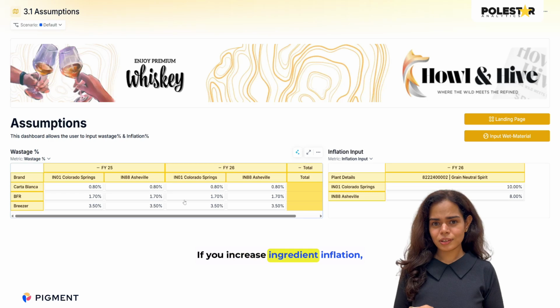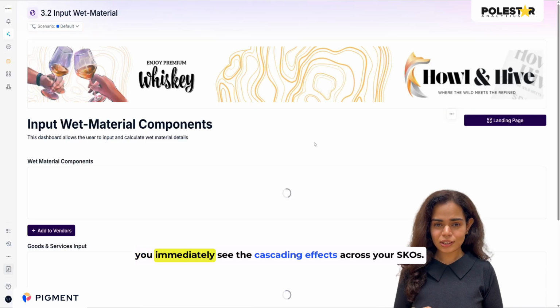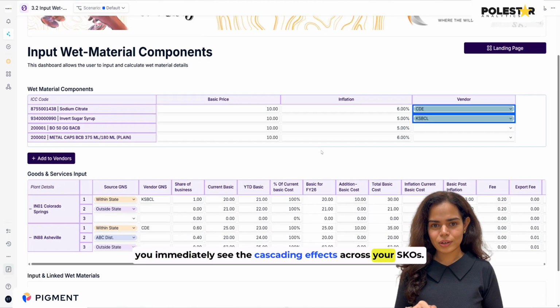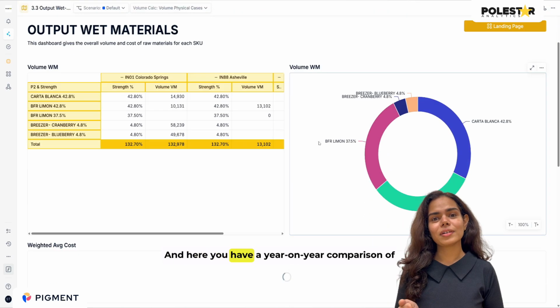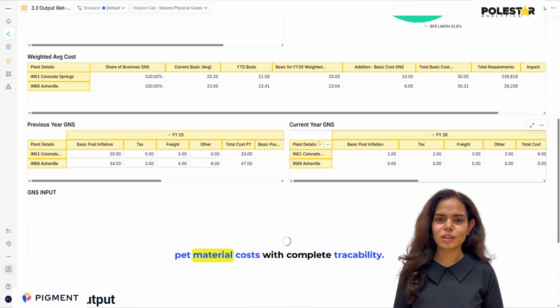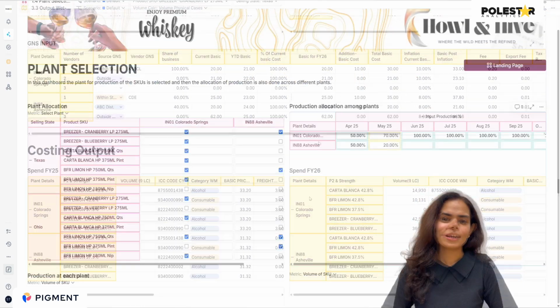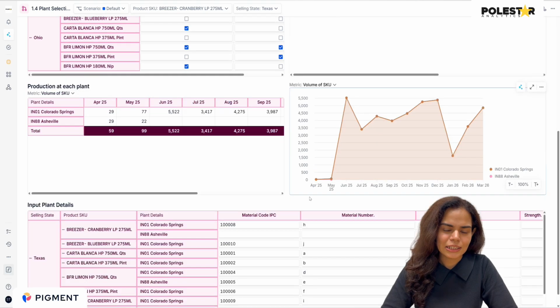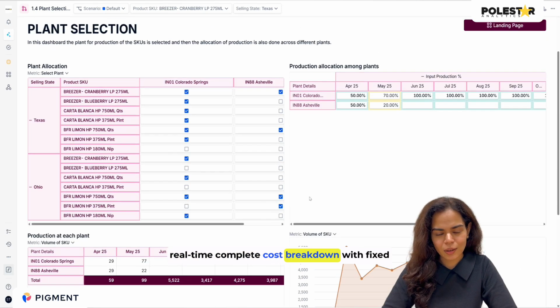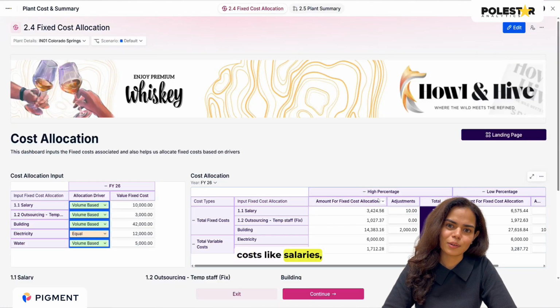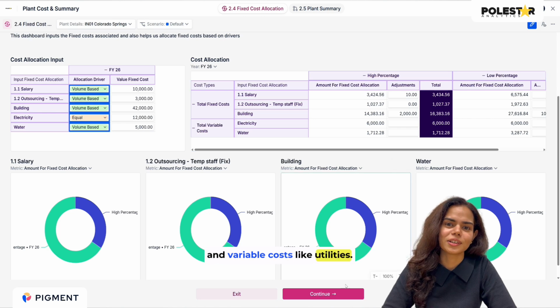If you increase ingredient inflation, you immediately see the cascading effects across your SKUs. And here you have a year-on-year comparison of PET material cost with complete traceability. Here's what your plant manager sees. Real-time complete cost breakdown with fixed costs like salaries and variable costs like utilities.